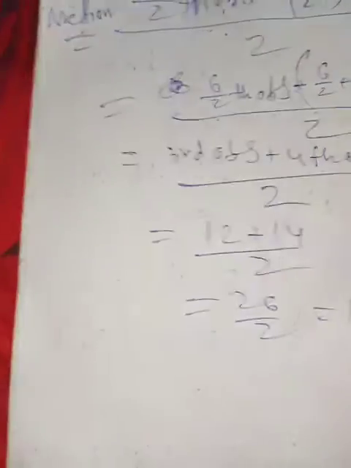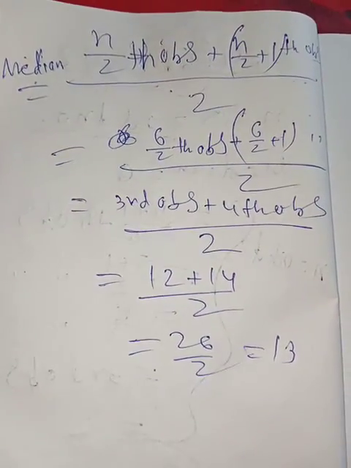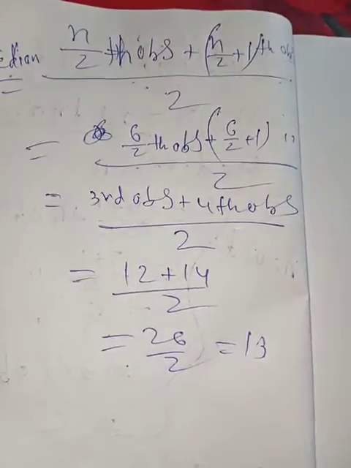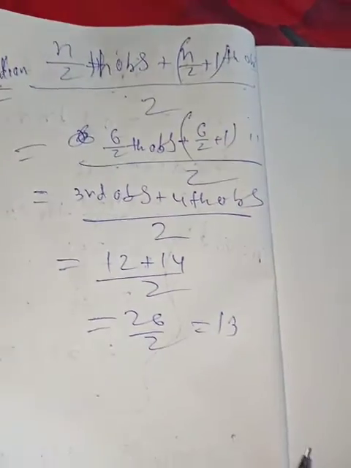So this is easy, and you have learned that before in class 8, how to find the mean and median. Now you are going to learn histogram.